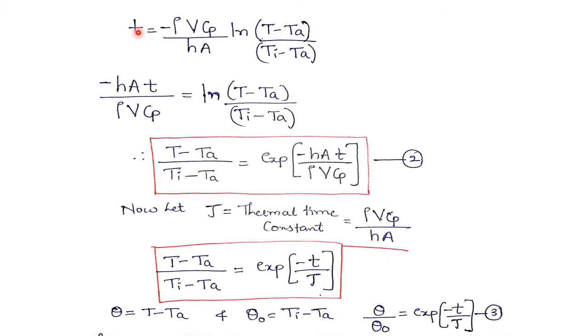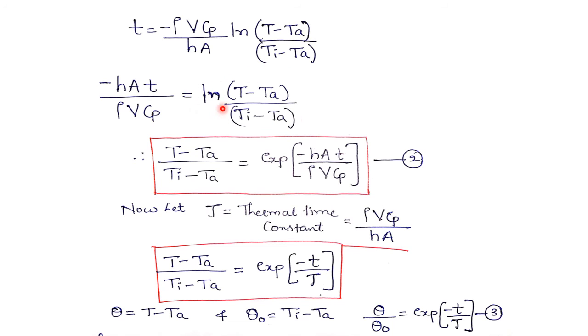Now I have written the equation in this form. Instead of Ta minus T, I have written here log of T minus Ta divided by Ti minus Ta. So I have taken the minus sign outside as common. So this equation is t equal to minus rho into V into Cp divided by hA, log of T minus Ta divided by Ti minus Ta. If I take this entire term to this side, this will be minus hA into t divided by rho into V into Cp equals to this equation as it is.